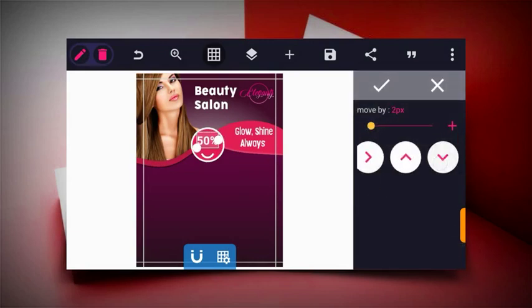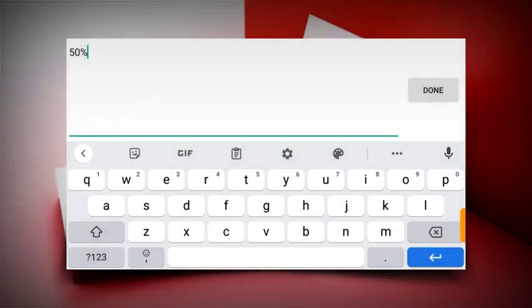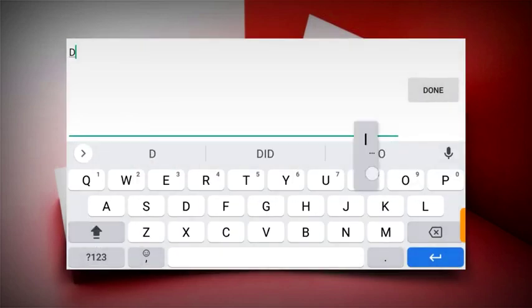And then after this, just type in your discount text. So duplicate this by clicking on copy and type in your text, discounts, in capital letters.